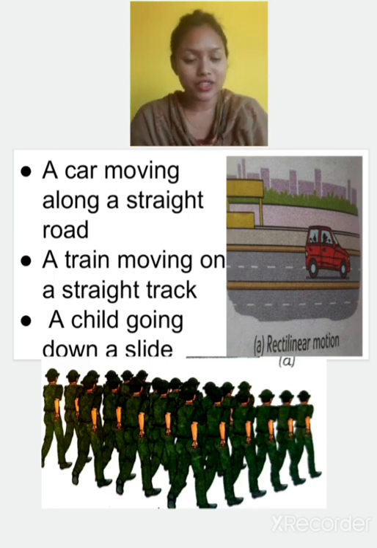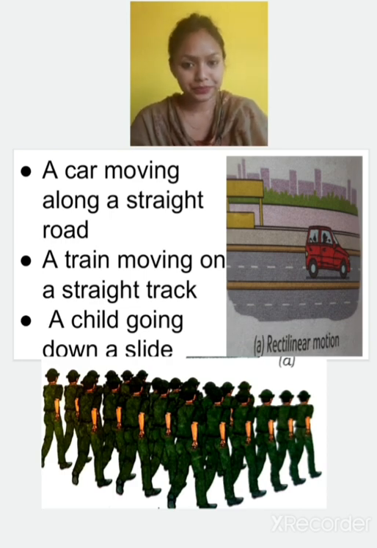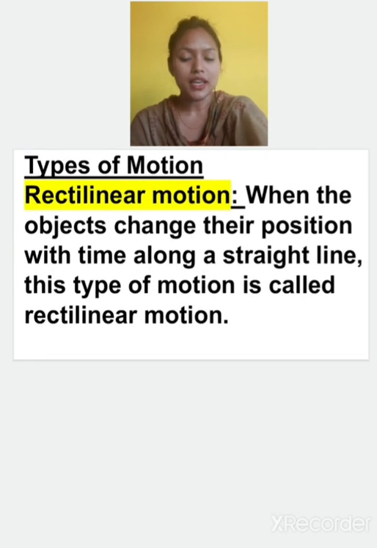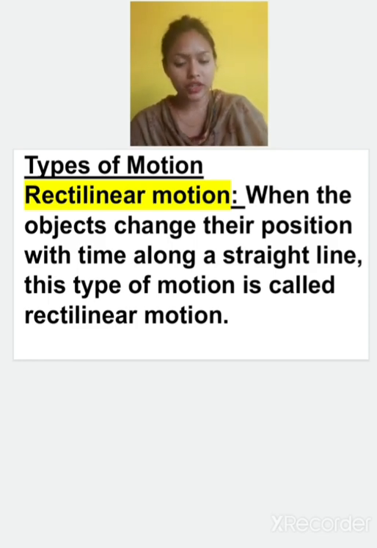So it is also a straight line. So sliding of a child on a slide, moving of a car in a straight line, and a train moving in a straight line, marching of soldiers, all this is an example of rectilinear motion. Rectilinear means moving along a straight line. Moving along a straight line, this is known as the rectilinear motion.